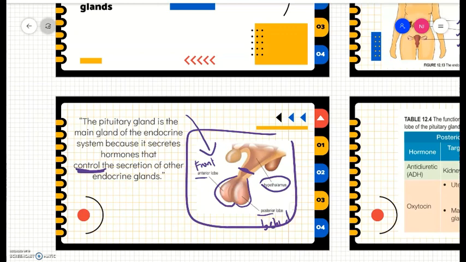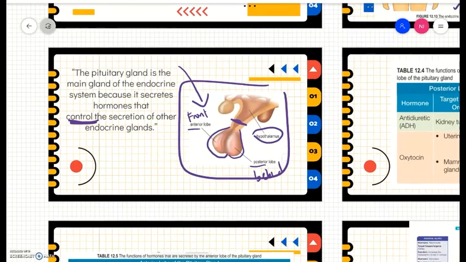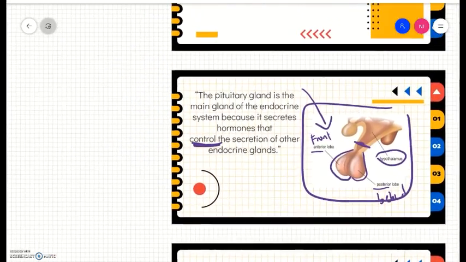You can refer to your textbook, table 12.4 and table 12.5. Before we go to the function of the hormones secreted by the pituitary gland, let's first remember the names of the hormones secreted by the pituitary gland.